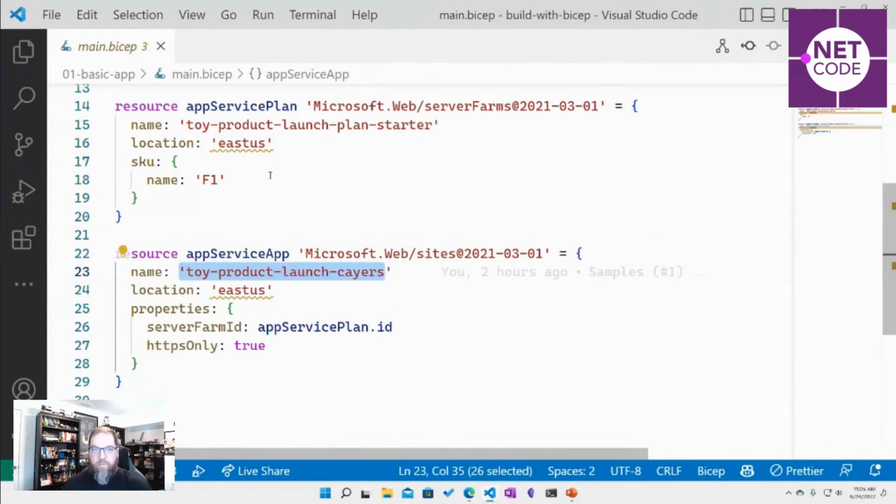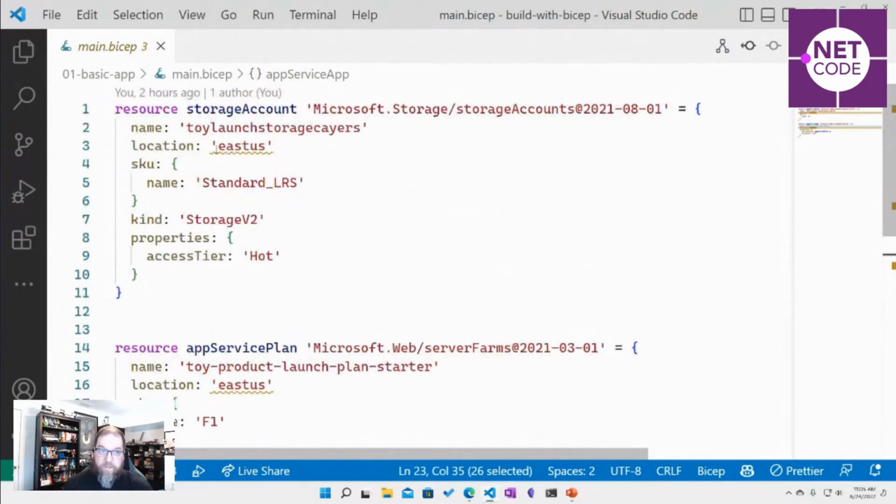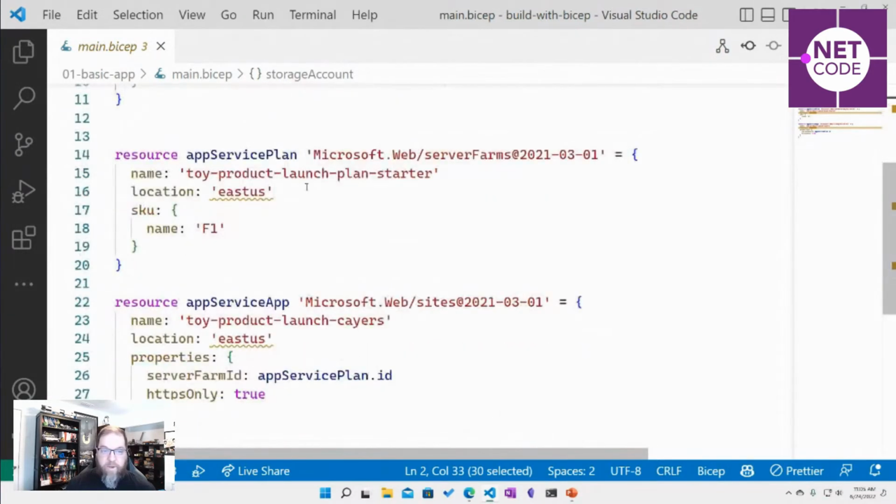Now, some names are unique. So like the storage account here, that has to be globally unique. That name has to be unique across all of Azure. It's essentially like a DNS name. Now, my app service plan, that doesn't have to be unique across Azure. It doesn't even have to be unique across my subscriptions. It just needs to be unique inside my resource groups. You learn this stuff as you start building in the cloud more often.